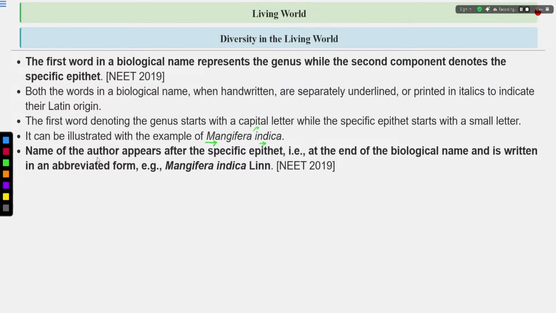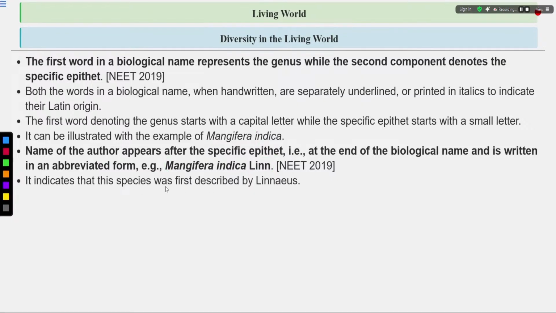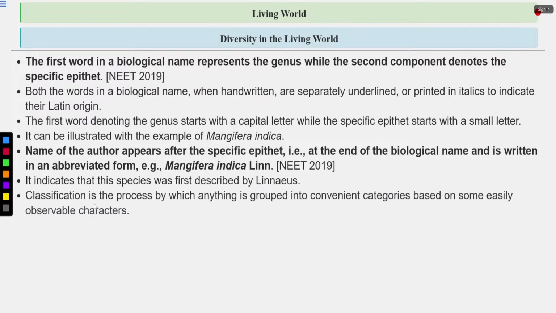The name of the author appears after the specific epithet and it is written in abbreviated form. So you can see Linn. This is the author name. It is written in abbreviated form. Linn. is for Linnaeus, and this is written after the specific epithet. So this is the correct way of writing a scientific name. Linnaeus was the person who described that species. So this indicates the species was first described by Linnaeus.